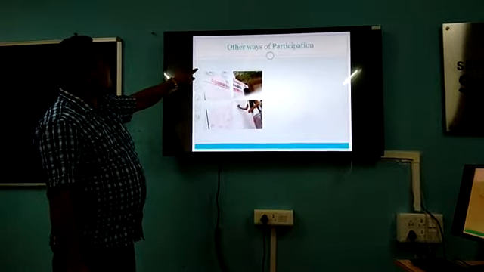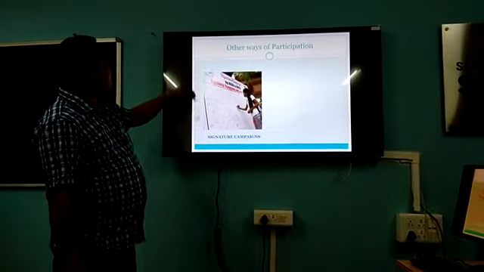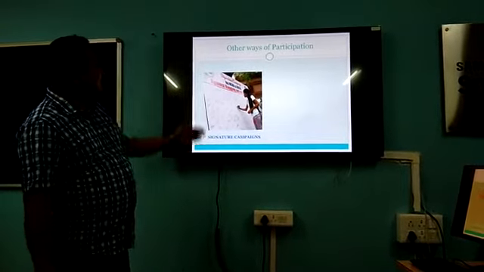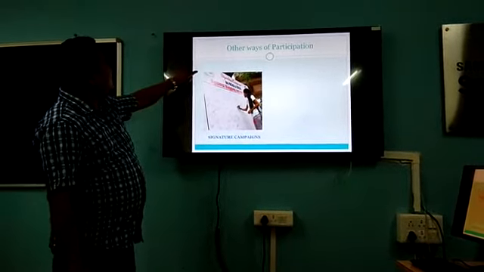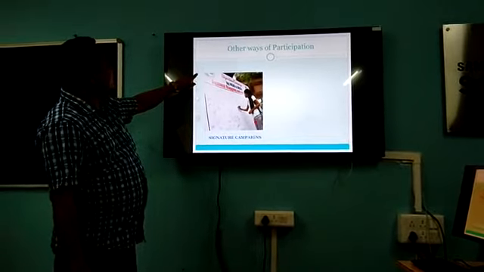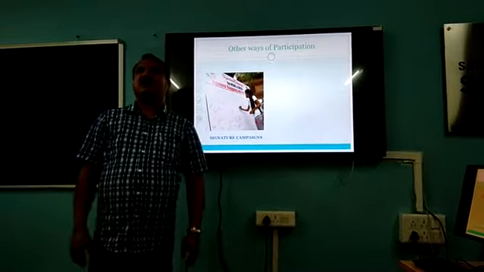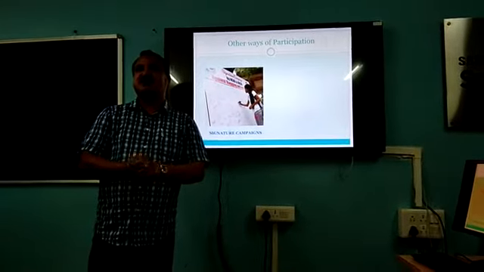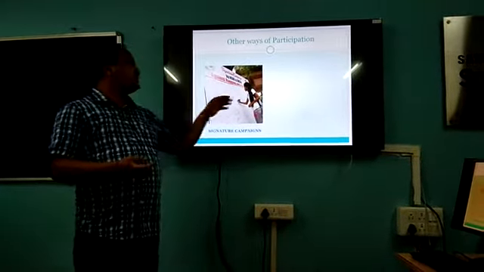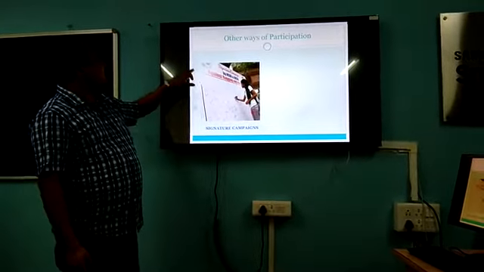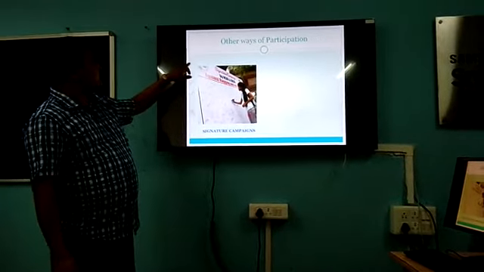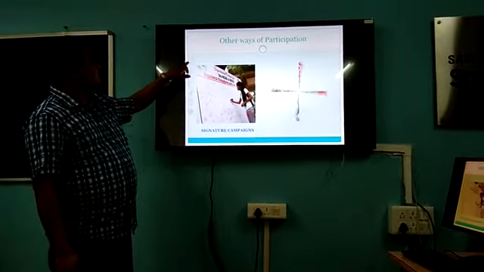Then you see another picture here. This is the picture of a signature campaign. The girls are giving their signatures against ragging. Nowadays many of you might have heard about ragging. Ragging is going on in colleges and universities in some places. So the girls are giving their signatures against this ragging. This is called a signature campaign.